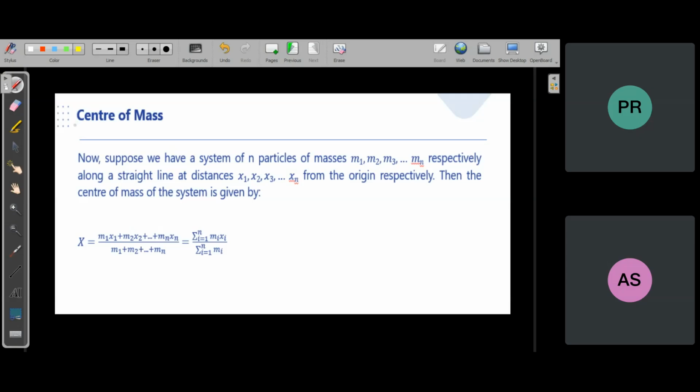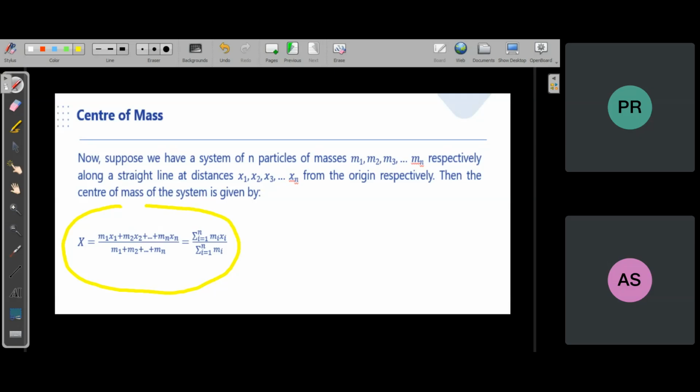So if there are n particles having masses m1, m2, m3, and they have x coordinates x1, x2, x3, then the x coordinate of the center of mass is given by this formula.